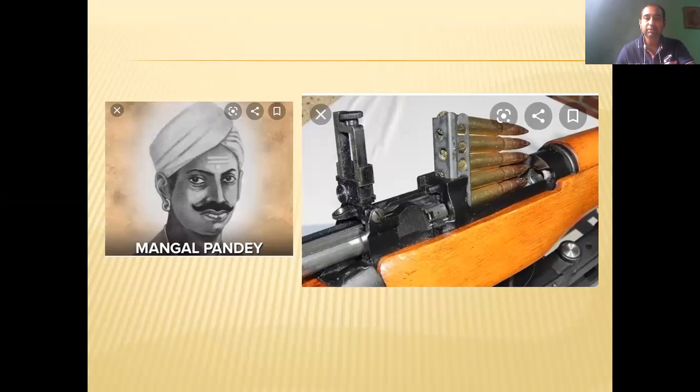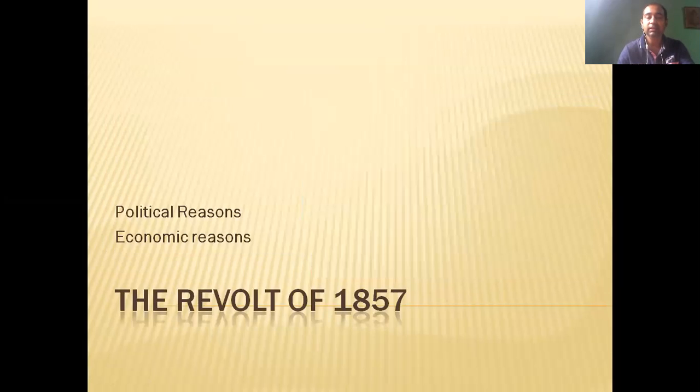So this was actually a major cause: after the death of Mangal Pandey the revolt started, and one more major reason was this Lee Enfield rifle. The reasons we'll see one by one. In this class, we are going to learn about two reasons. What are the major two reasons why the revolt started? Two reasons we are going to discuss today, and a few more reasons we will discuss in the next class. Okay, so the two reasons are, one is political reasons, another one is economic reasons.